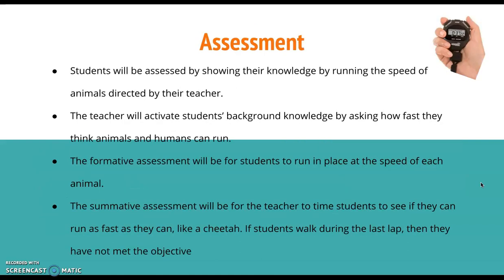For assessment, the students will be assessed on their knowledge by running the speed of the animals directed by their teacher. So for instance, if the teacher tells them to walk and a child is running, they do not understand the knowledge. The teacher will activate students' background knowledge by asking how fast they think animals and humans can run by comparing the two speeds. For the formative assessment, the students will run in place at the speed of each animal. And for the summative assessment, the teacher will time the students on their last lap, as fast as they can run.